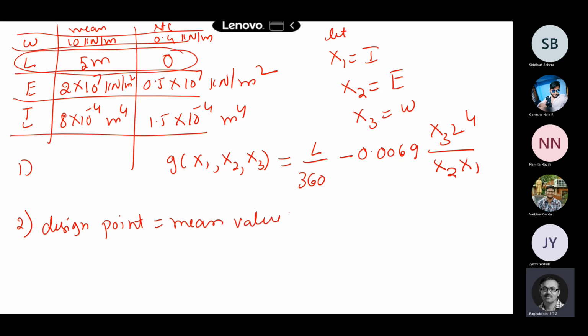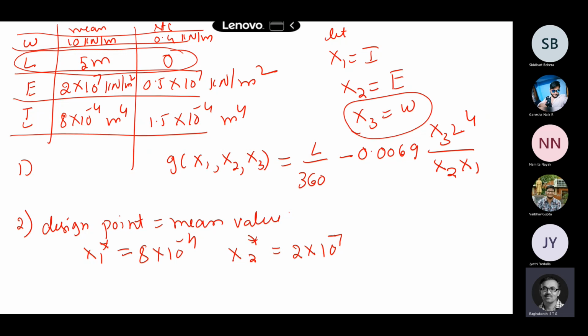Okay, so now my mean value is already x1 star, my design points. X1 star is 8 into 10 to the power of minus 4. Then x2 star, say, is 2 into 10 to the power of 7. And x3 star basically. So now what is x3 star? X3 is the W. So now what is x3 star here? You have to assume it to be.